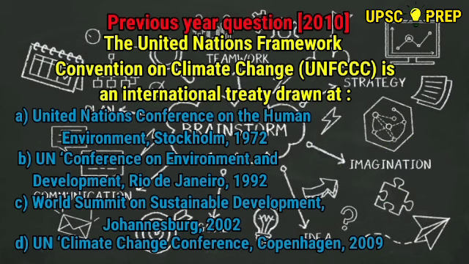The correct answer is option B, UN Conference on Environment and Development, Rio de Janeiro 1992.